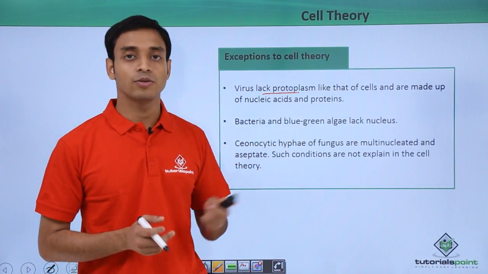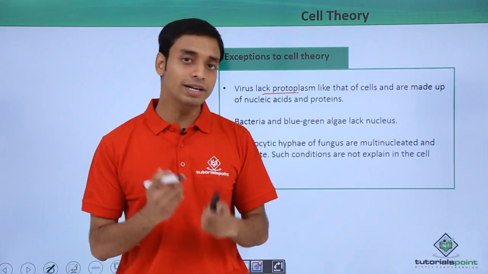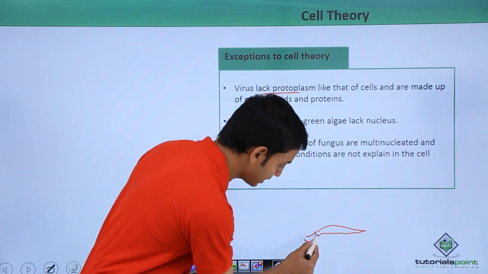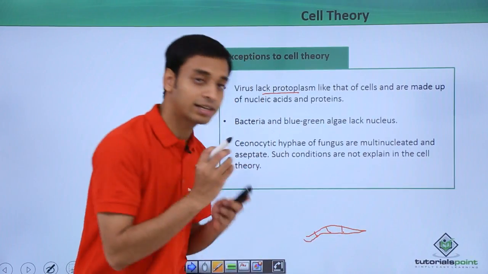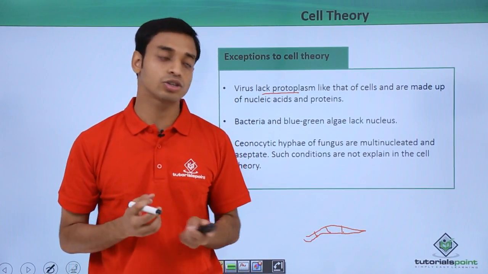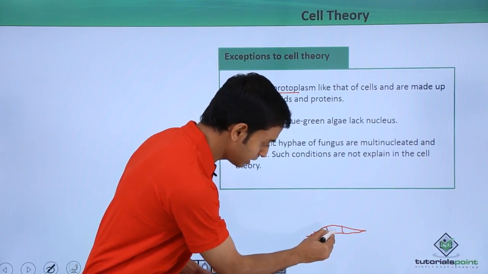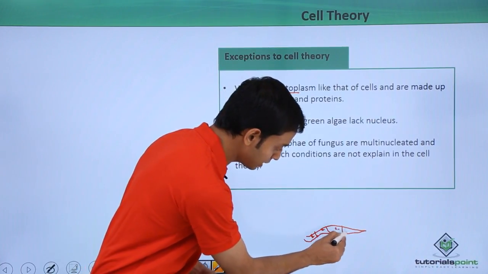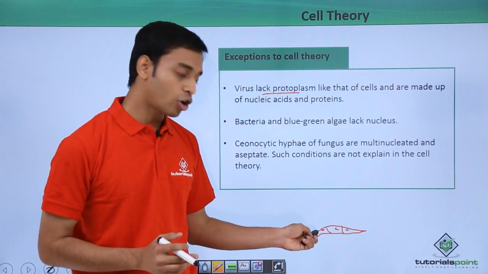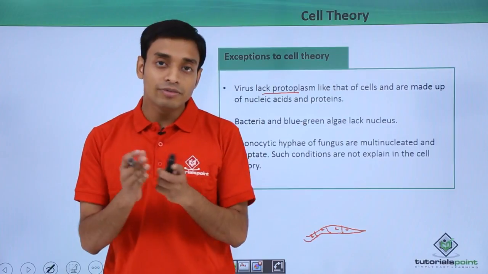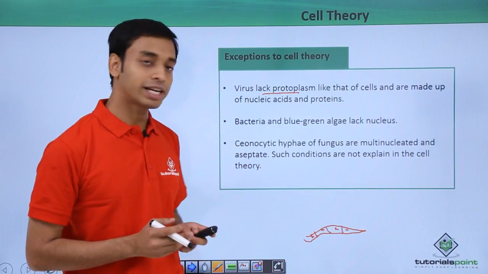Coenocytic hyphae of fungus. We know fungi have filament-like structures called hyphae, which are separated by disc-shaped structures called septa, and these are single cells with a nucleus inside. These are the normal type of filamentous structures. There is also a different type of hyphae known as coenocytic hyphae.